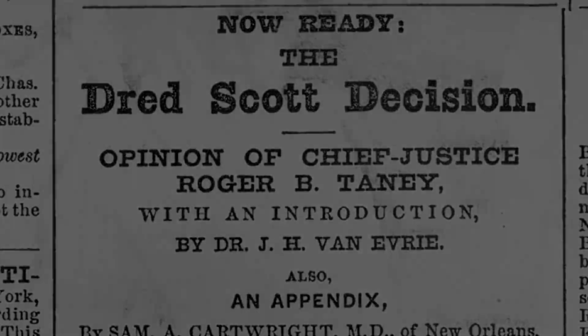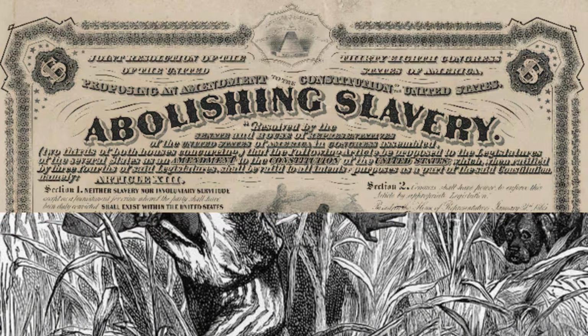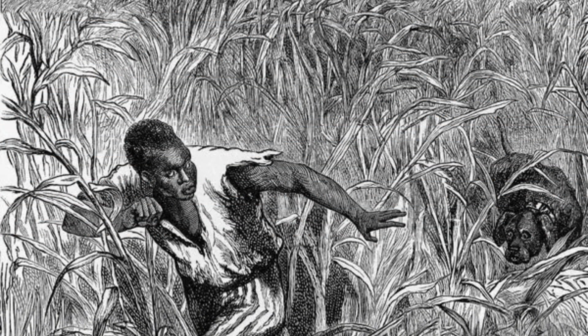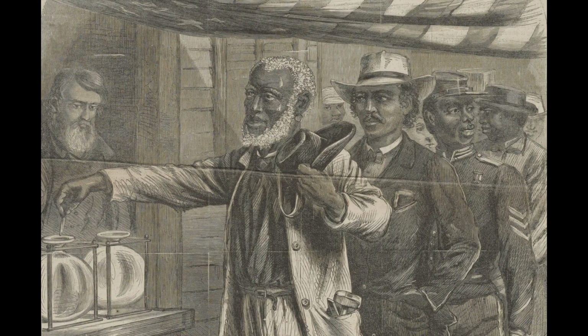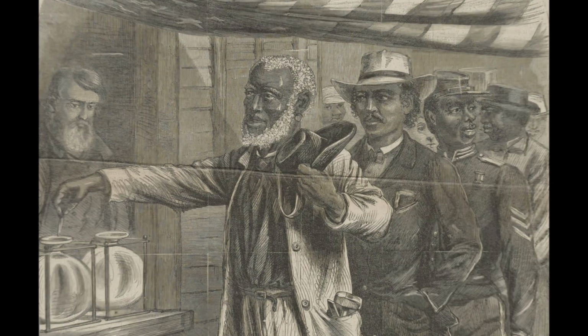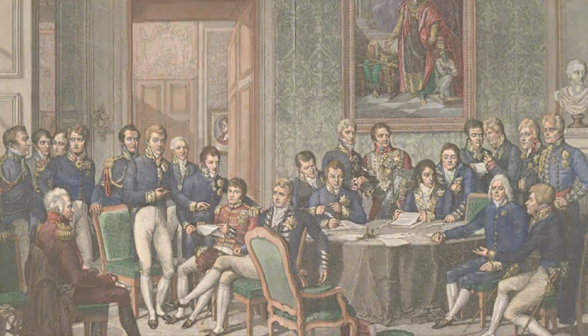This case also influenced the 13th and 14th Amendment, but these didn't get passed until January 31st, 1865 for the 13th and July 9th, 1868 for the 14th. The 13th Amendment abolished slavery while the 14th states that all people born in the United States were citizens. In 1846, David Wilmot proposed a law to ban slavery in the new Western territories, but Southern leaders believed that Congress didn't have the rights to ban slavery in the West.